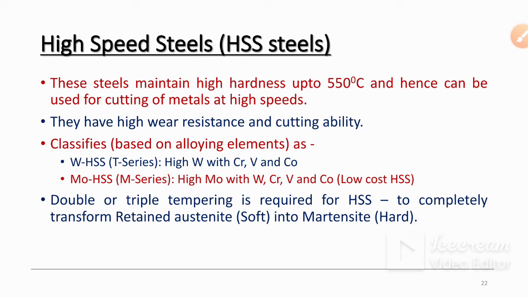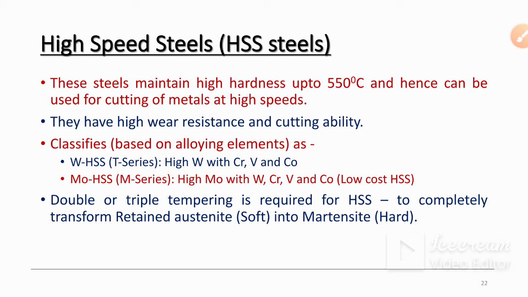Tempering means heating near about the recrystallization temperature and cooling it down, and then again heating and again cooling it. So there is one cyclic pattern of heating and cooling. During this heating and cooling, the retained austenite gets transformed into martensite if we quench it in water or oil.